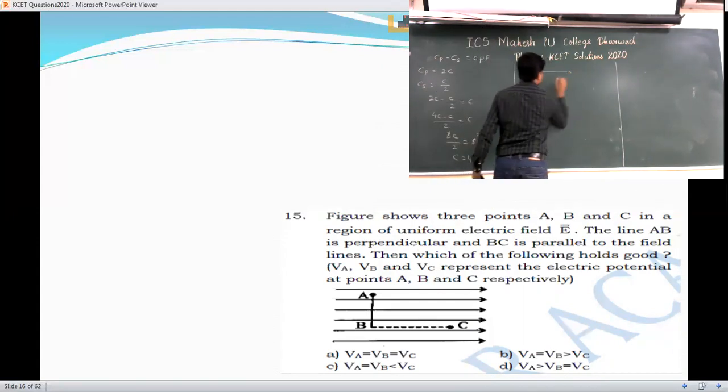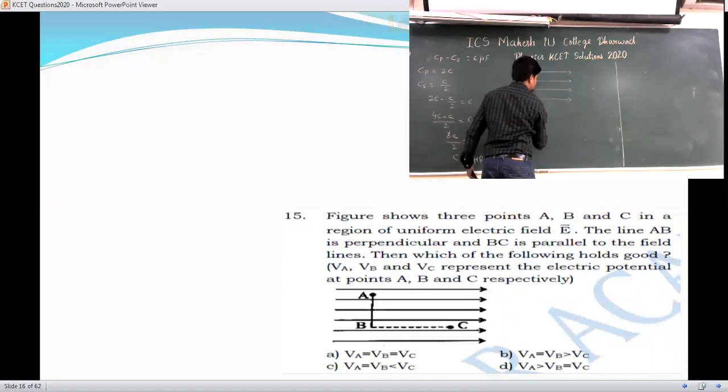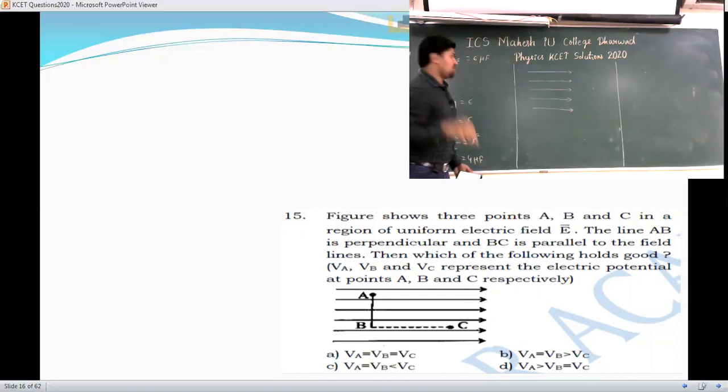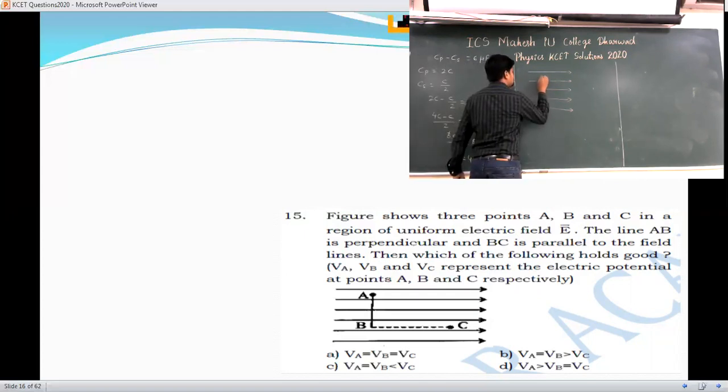I will just draw that. So these are the electric field lines, and in these electric field lines they have kept 3 points A, B, C. A point is here, B point is here, and C point is here. I will join these points.